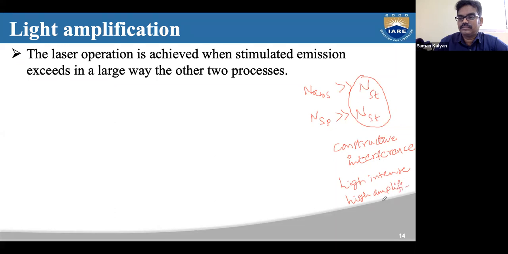Okay, because of the constructive interference, we'll get high intensity light and highly amplified light. To achieve this, amplification means increasing some particular quantity, that is, the amplitude will be higher than the original amplitude.